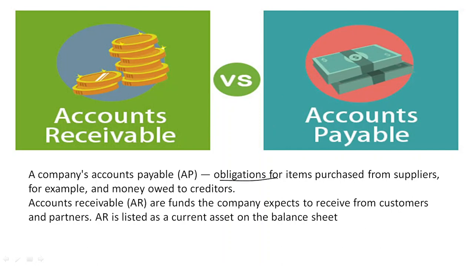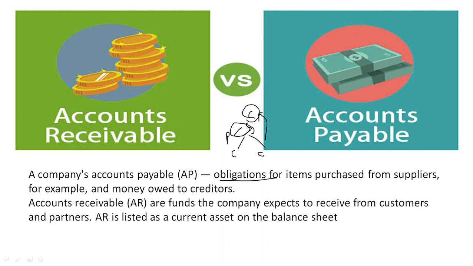Then comes AR and AP, accounts receivable and accounts payable, where accounts payable are the obligations for items purchased from the supplier. You can purchase goods, purchase material from a supplier on cash or on credit. Now when you are buying something on credit, you are obliged to pay the person in future. So this person will be called the creditor, because you have purchased something from him or her on credit. So you will pay him something in future, and this amount will be called accounts payable, because you will have to pay the person in the future because you have purchased items from the person on credit. So that is accounts payable.